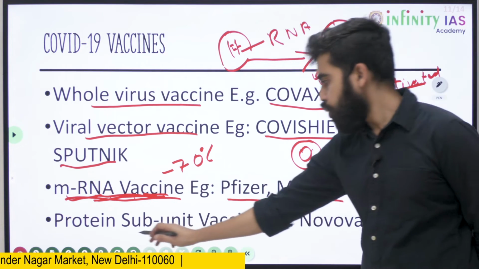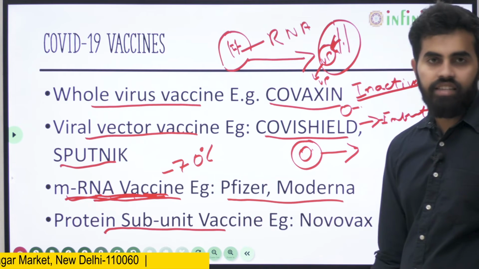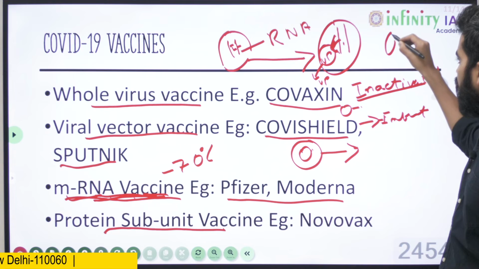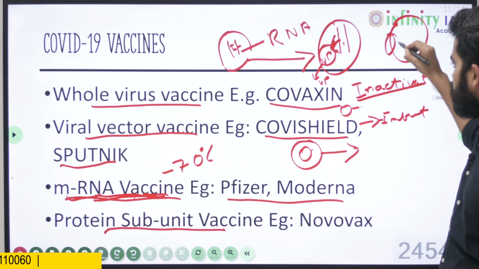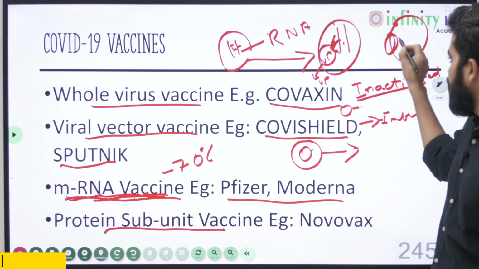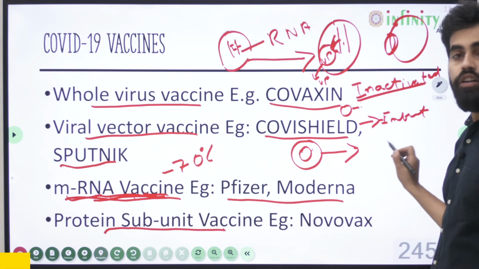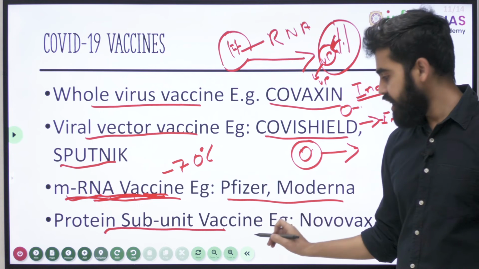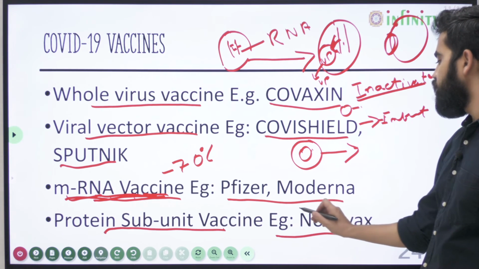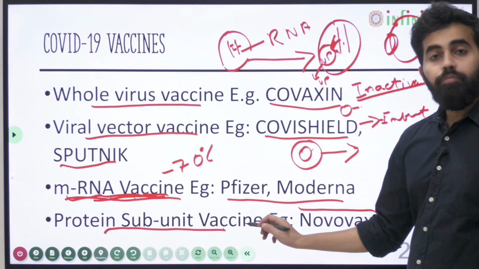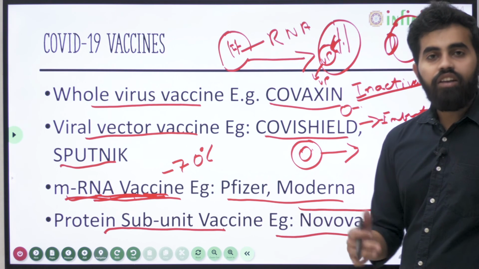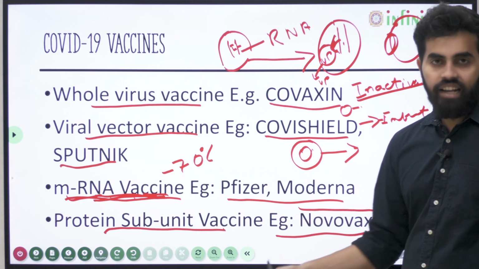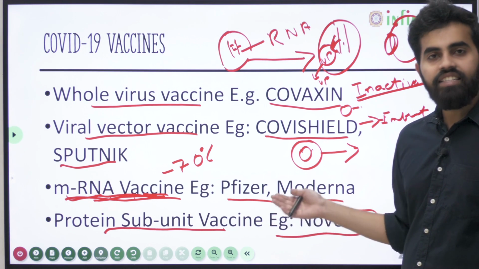Next comes the protein subunit vaccine. In this kind of vaccine, a small part of the viral protein is given to the human body so that it develops immunity against that virus. An example is Novavax. Protein subunit vaccines are a new kind of vaccines and are recently being developed. This is still in a nascent stage.